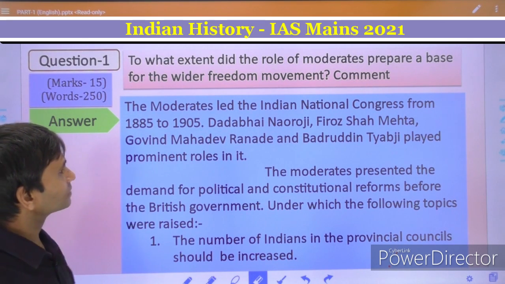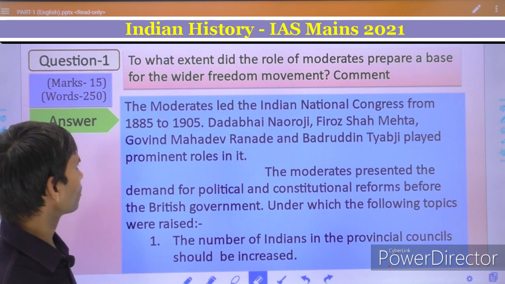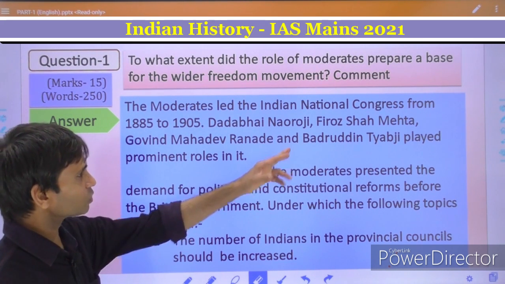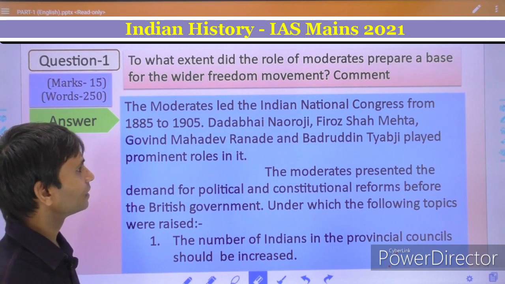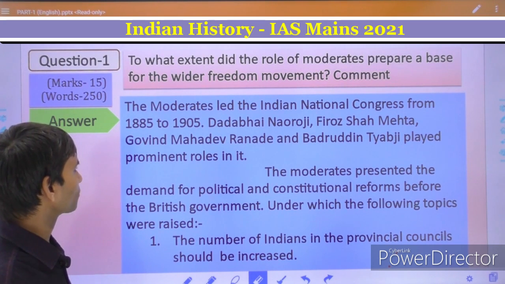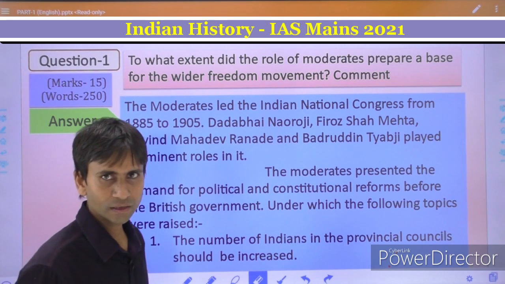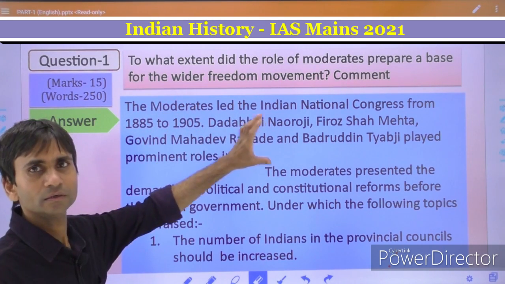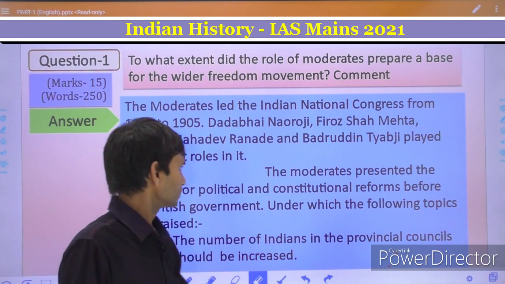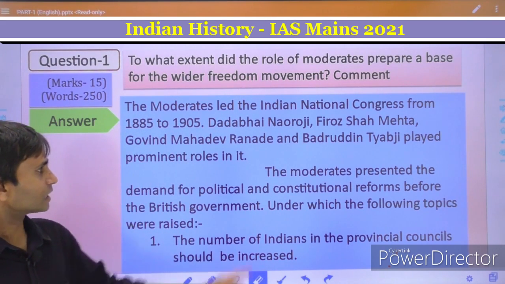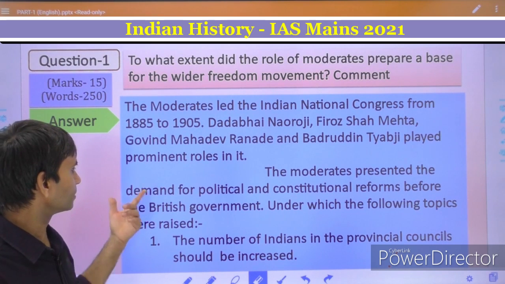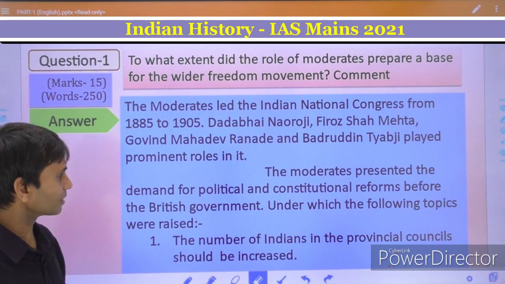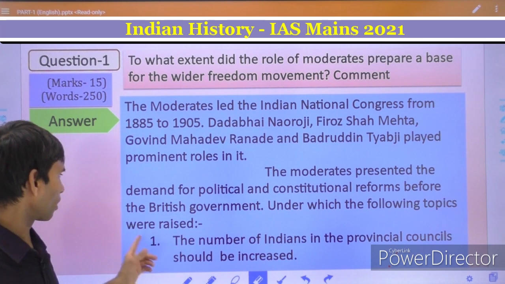The moderates led the Indian National Congress from 1885 to 1905. Dadabhai Naoroji, Firoz Shah Mehta, Gobind Mahadev Ranade and Badruddin Tayyabji played prominent roles in it. Sometimes we can say this is the introduction. And the next para: the moderates presented the demand for political and constitutional reforms before the British government, under which the following topics were raised.